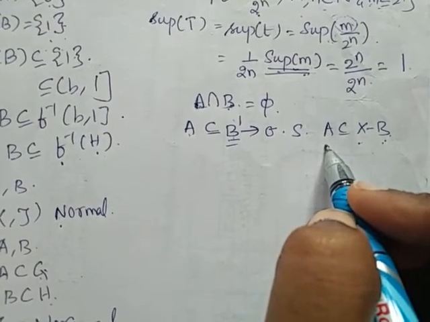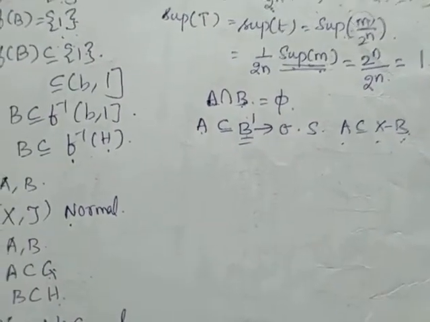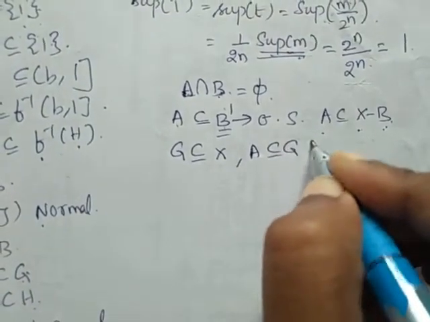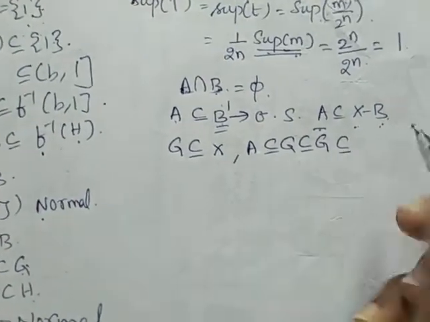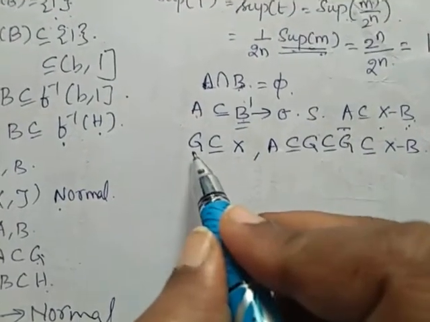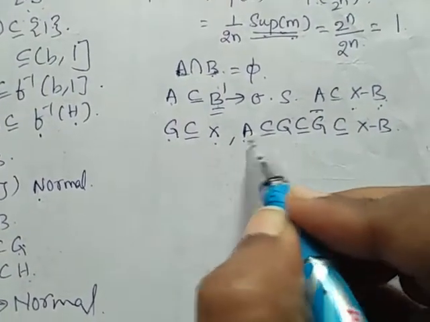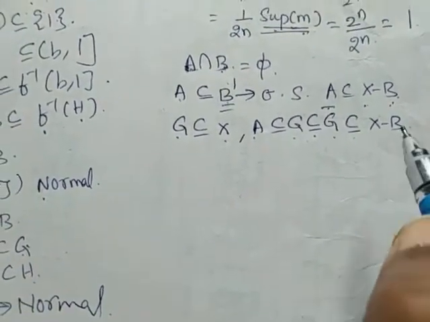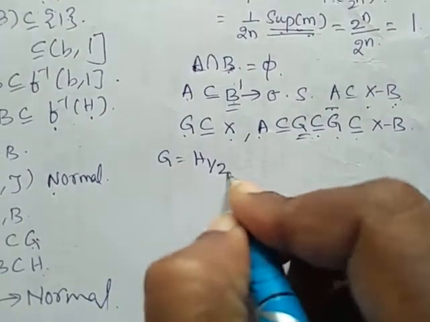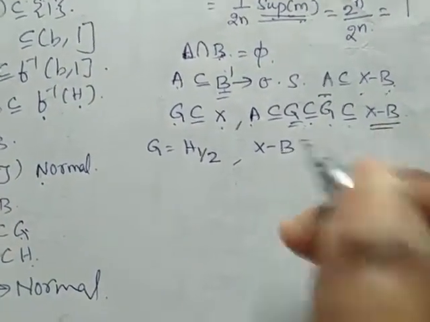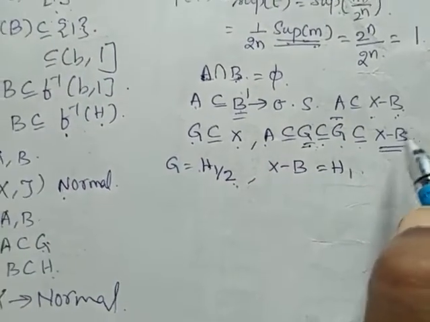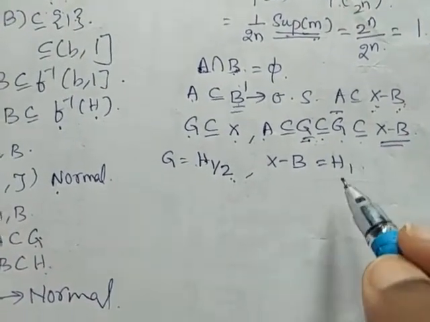From the normality condition, we can find an open set G, subset of X, such that A is a subset of G closure, which is a subset of B dash, that is X minus B. From our previous theorem proof, there exists an open set G, subset of X, such that A is a subset of G closure, subset of X minus B. Now I am defining G as H of 1 by 2, and I am taking X minus B, or B dash, as H1.